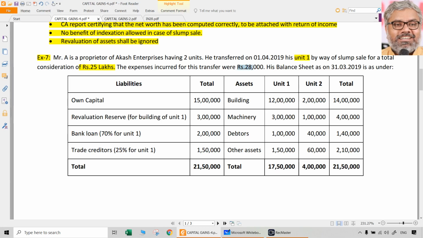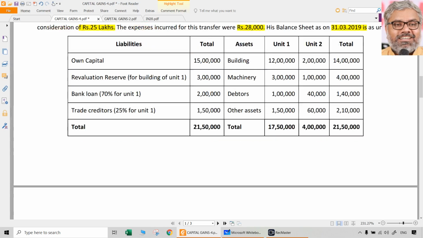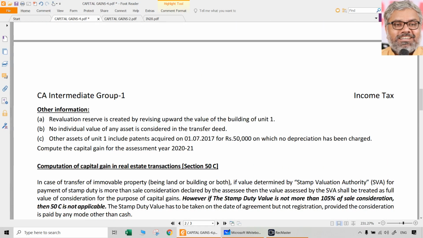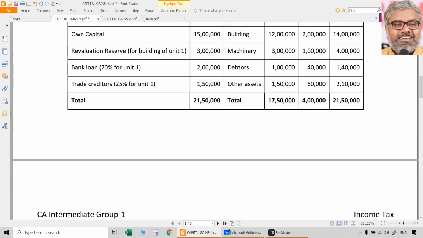Expenses incurred in this transfer were 28,000. The balance sheet as on 31st March 2019, that is just before the transfer of unit 1, is given as under. Balance sheets of both the units are given. On the asset side it is given separately for unit 1 and unit 2. On the liability side the total is given. Of course we have to bifurcate whatever is related to unit 1 only. We are not bothered about unit 2 at all. Only unit 1 is transferred, that is the only thing which is slump sale.